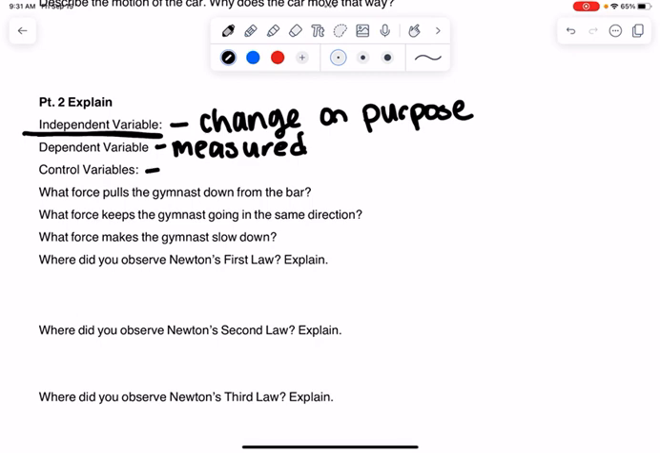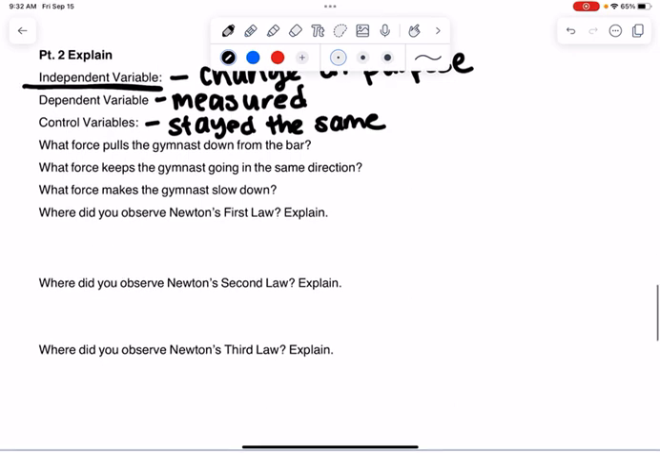Your control is what stayed the same. So think about all the things that you didn't mess with, that you kept the same, that you weren't measuring. Basically, everything else would be your control variables. Now for your forces, what force pulls the gymnast down from the bar? Think about the force that pulls everything down on the earth.